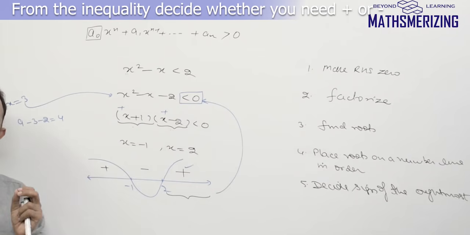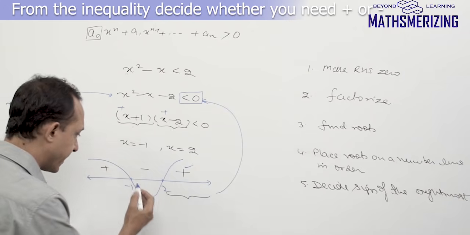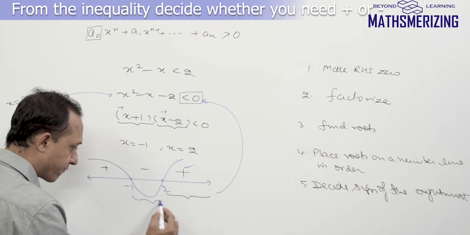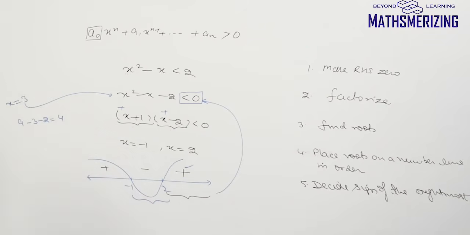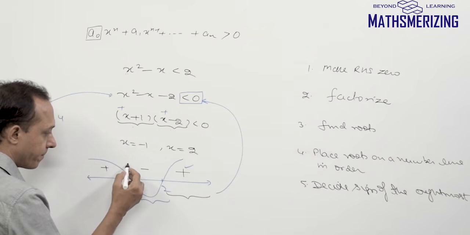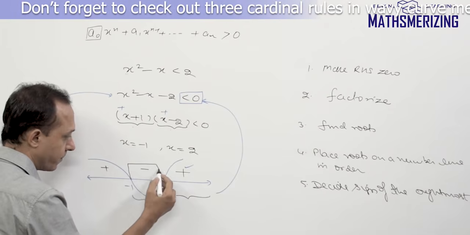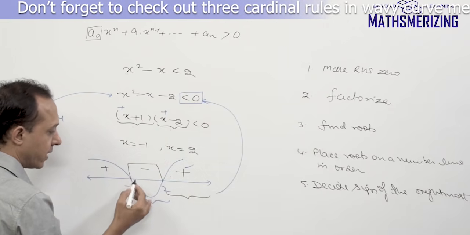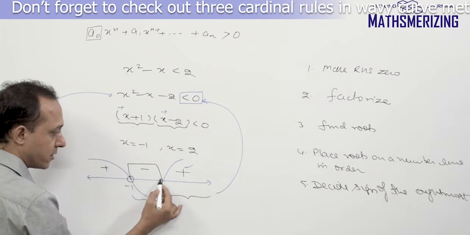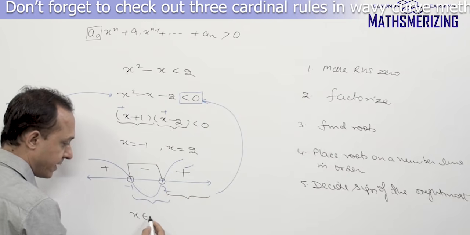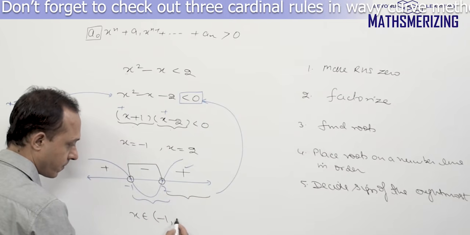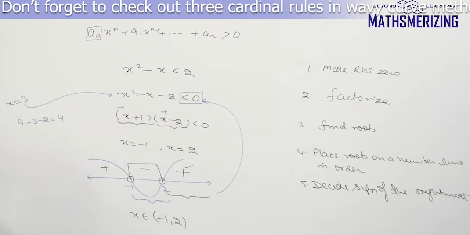Now less than 0 is obviously negative. So what I'm looking for is all the values of x for which this expression takes a negative value. This expression takes a negative value in the interval from minus 1 to 2. So the answer to this inequality will be from minus 1 to 2. Because it doesn't have an equality sign, I'll simply use open circles. So the answer to this question will be x belongs to minus 1 to 2, both not included.